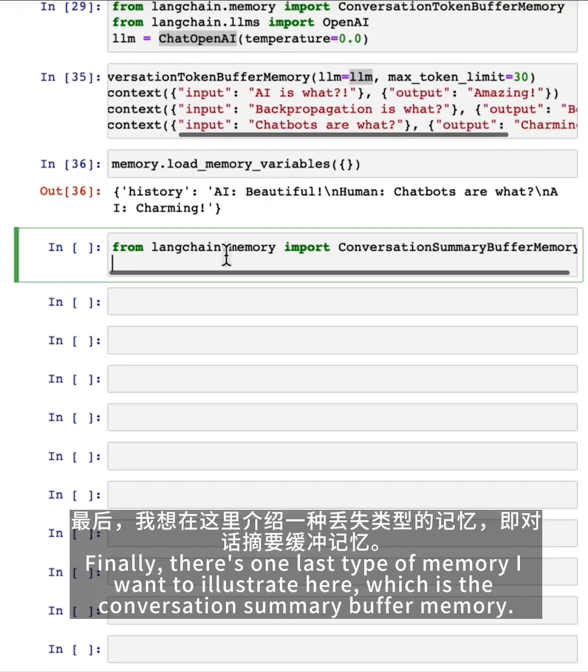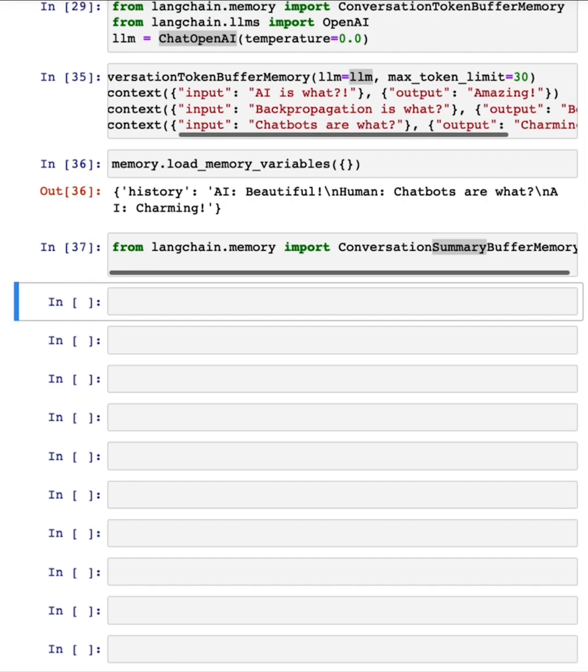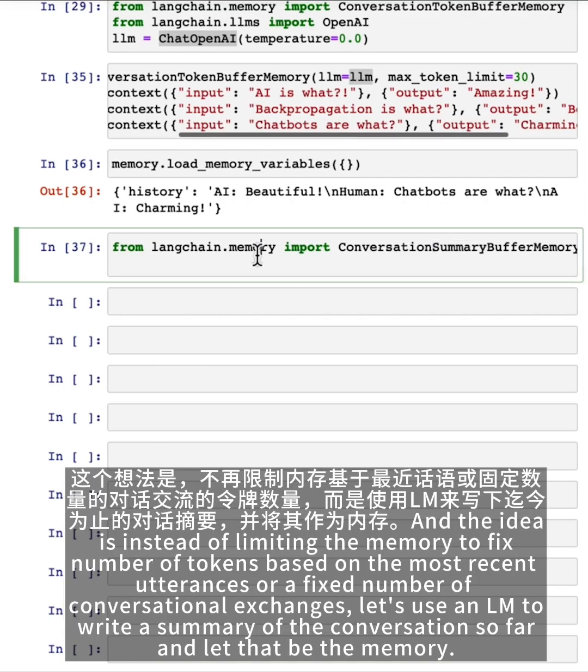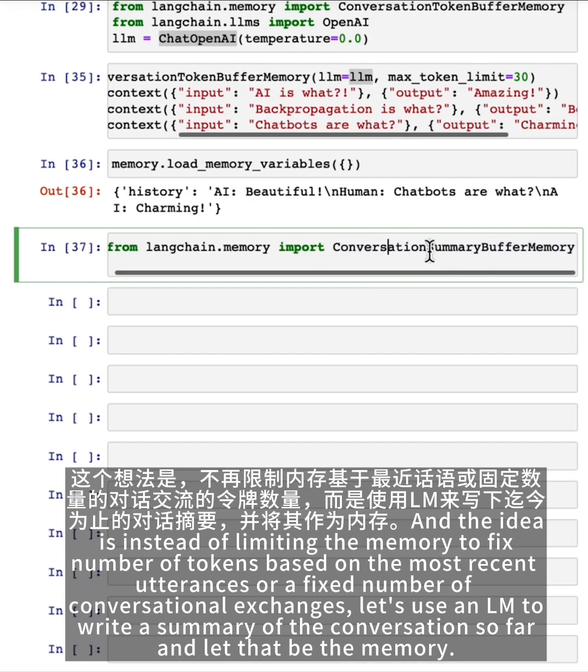Finally, there's one last type of memory I want to illustrate here, which is the conversation summary buffer memory. And the idea is, instead of limiting the memory to a fixed number of tokens based on the most recent utterances or a fixed number of conversational exchanges, let's use an LLM to write a summary of the conversation so far and let that be the memory.